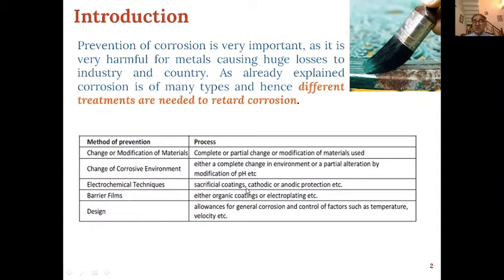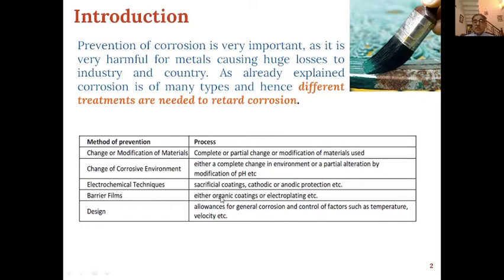Sacrificial coatings are a very important method for prevention of corrosion. Then cathodic or anodic protection is also very important. Then these days, the most common is the use of barrier films, which can lead to either prevention of corrosion or even removal of corrosion in some cases.